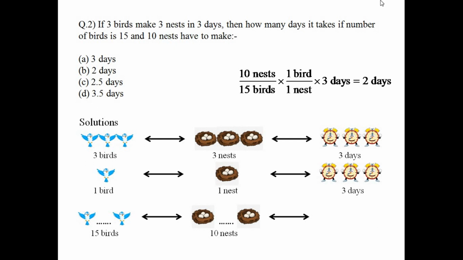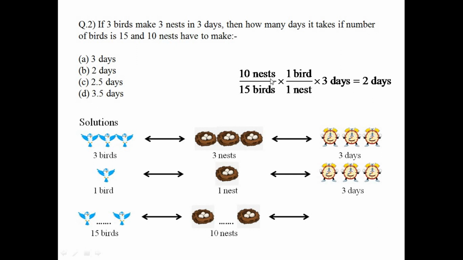Earlier we found that one bird, one nest is 3 days. So similar logic here, we multiply the inverse of this. If the denominator is nest here, you have to keep the nest in the numerator, because the units will get cancelled. It's obviously absurd to talk about units of nest, but still, you can think of it as a similarity analogy.